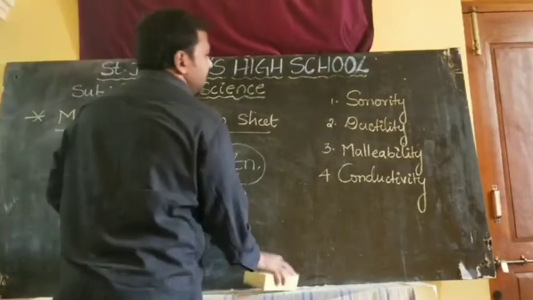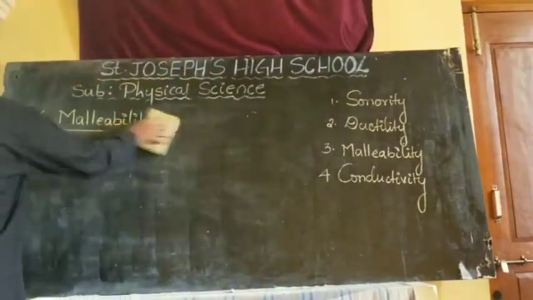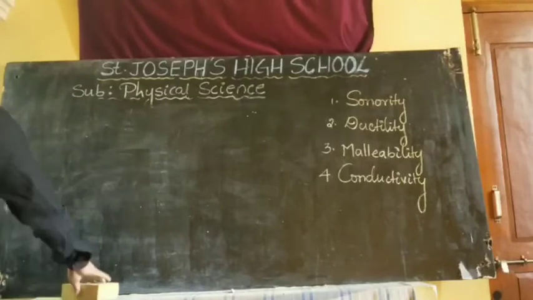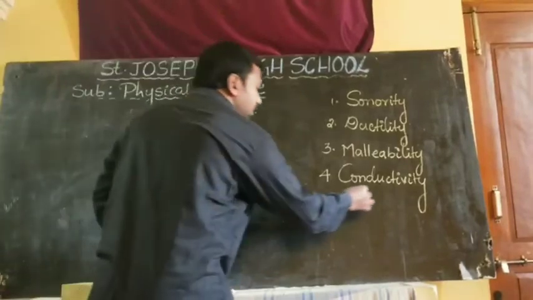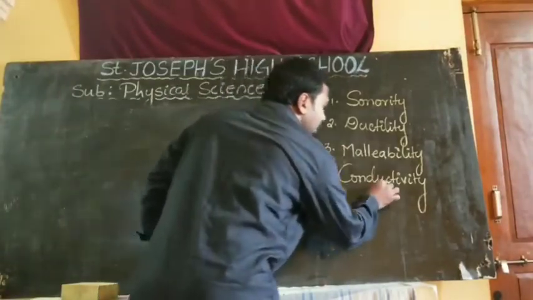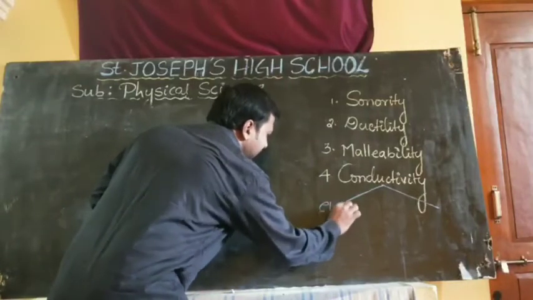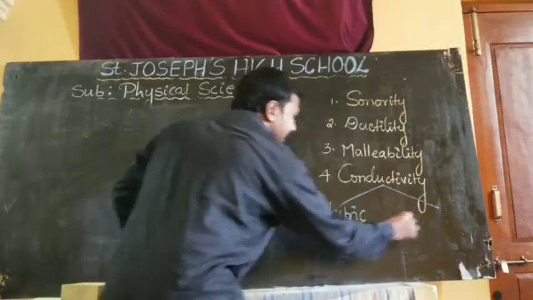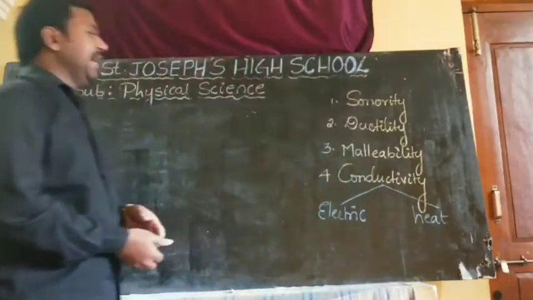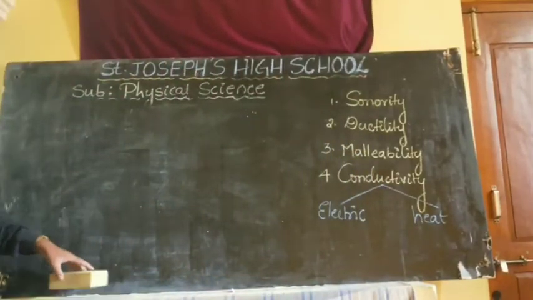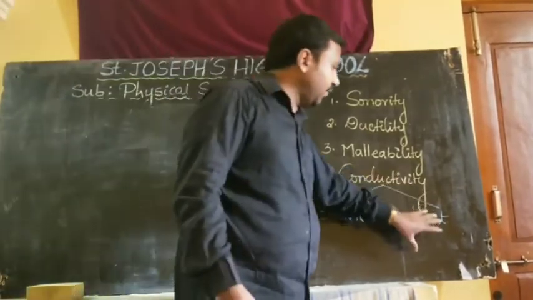Next we will go to the concept of conductivity. In this we have to learn two conductivities: one is electric conductivity, another is heat conductivity, that is, conductivity of electricity and conductivity of heat.